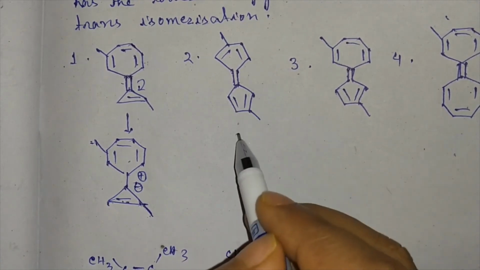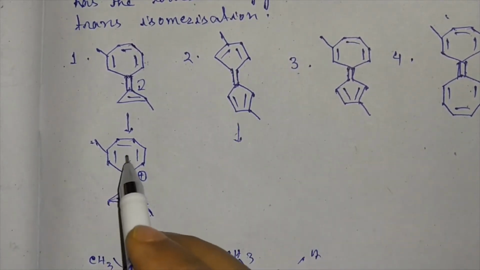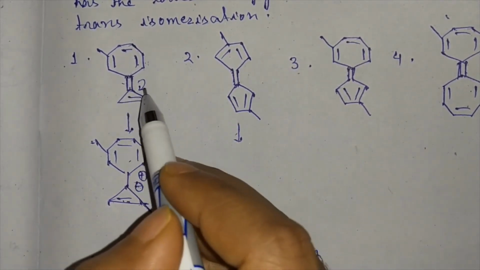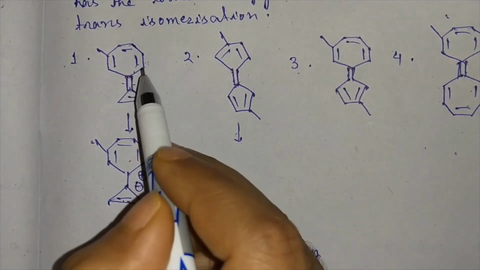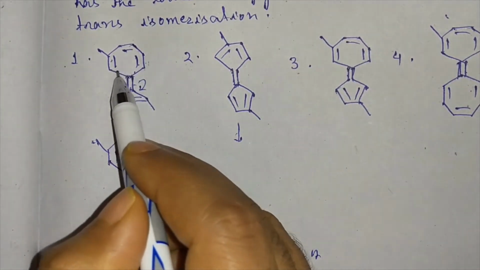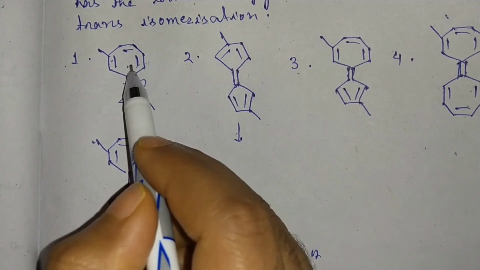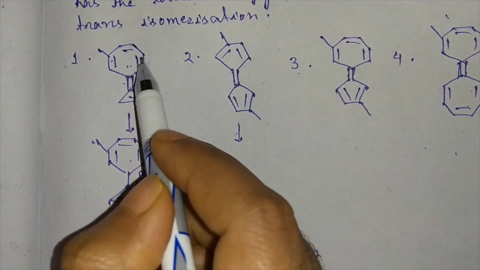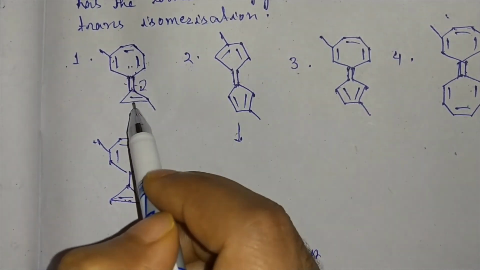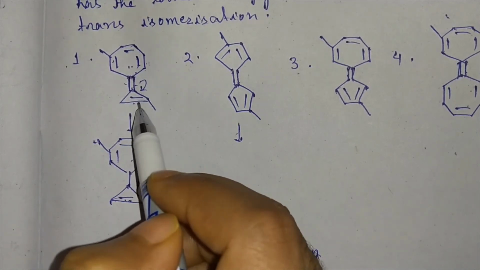Here also, if we reverse the polarity in this compound, that is, polarization occurs in this way, then it will be a cycloheptatrienyl anion, which will be an 8-pi electronic system. So then it will be anti-aromatic, and the other will be aromatic because it will be a 2-pi electronic system.